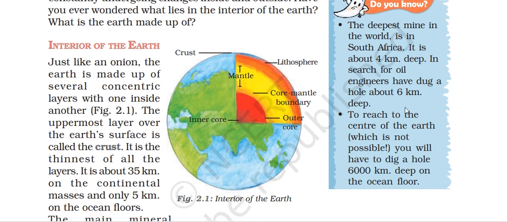Interior of the Earth: just like an onion, the Earth is made up of several concentric layers, one inside the other. The uppermost layer over the Earth's surface is called the crust. It is the thinnest of all the layers. It is about 35 kilometers on the continental side.